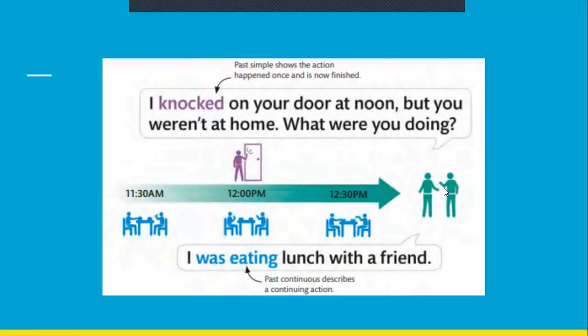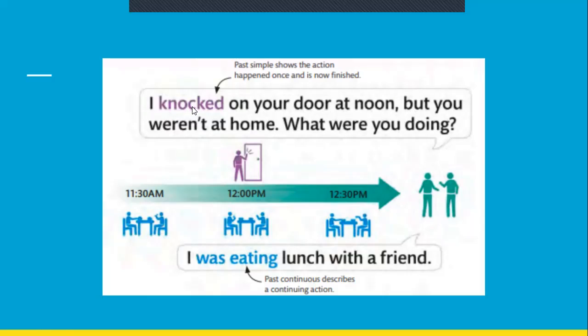Now in the present, let's say 1 बजे है. This purple man comes and says to the blue man, I knocked on your door at noon, but you weren't at home. What were you doing? I knocked on your door at noon.